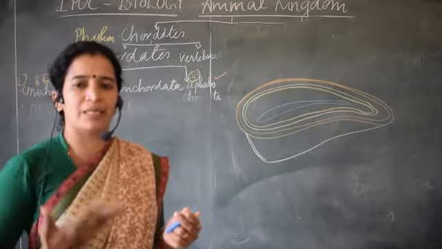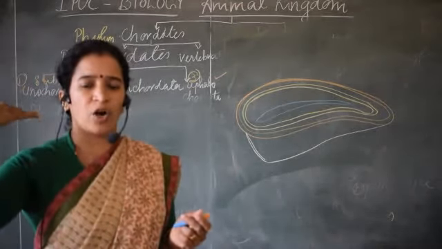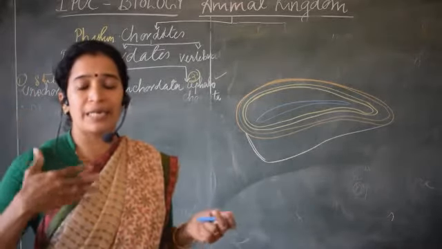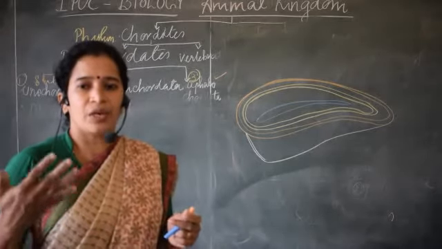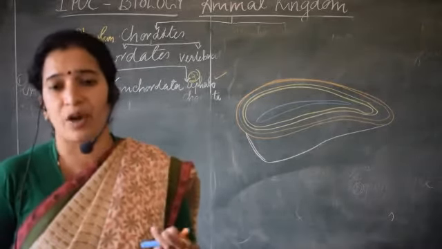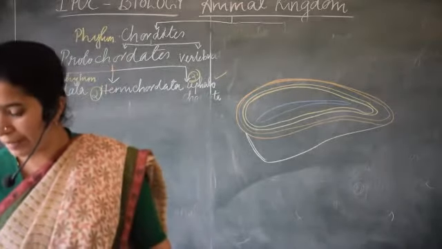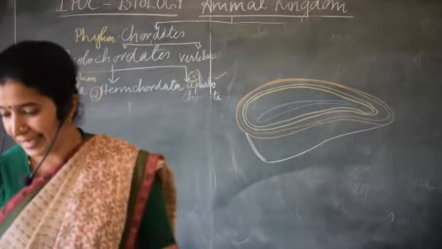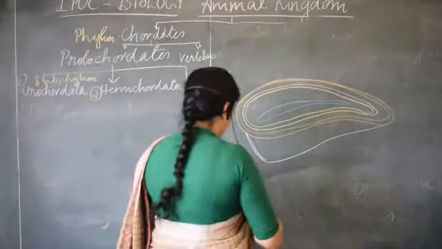Among chordates, the nerve cord runs along the dorsal side, but in non-chordates it is on the ventral side. Then the presence of a notochord and gill slits. So these are the main features of a chordate.